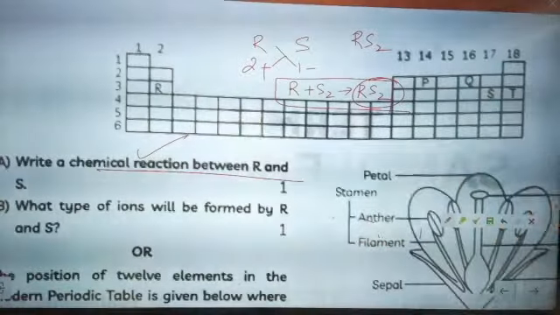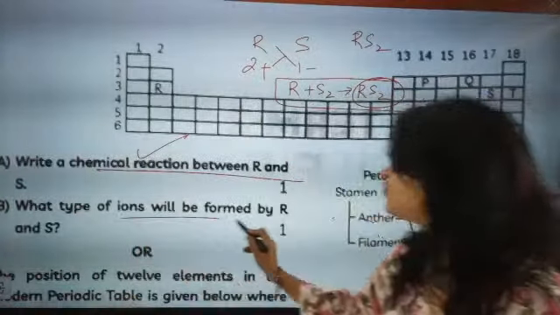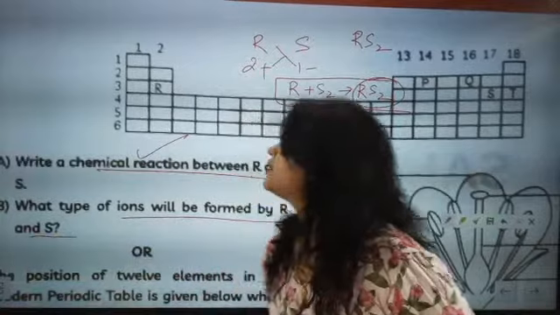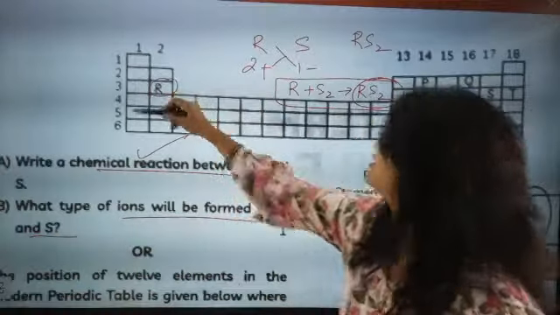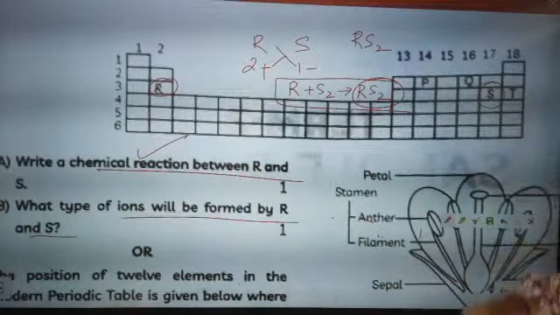Bolo Devansh. Next, what type of ions will be formed by R and S? Now R will form what type of ion? S will form what type of ion?